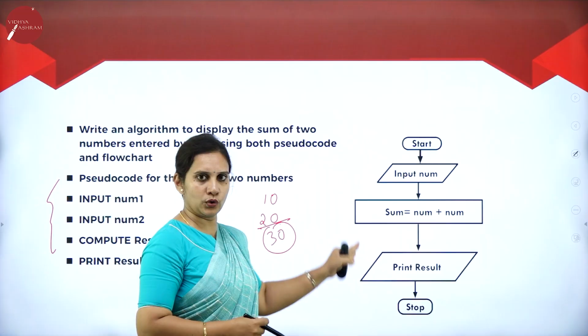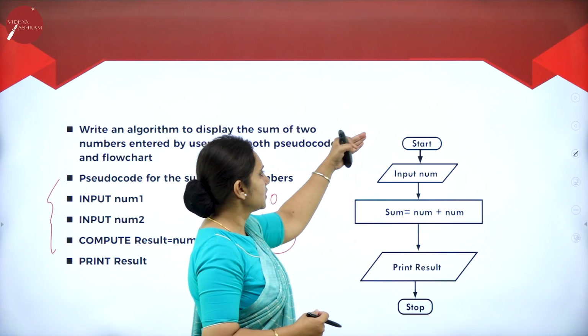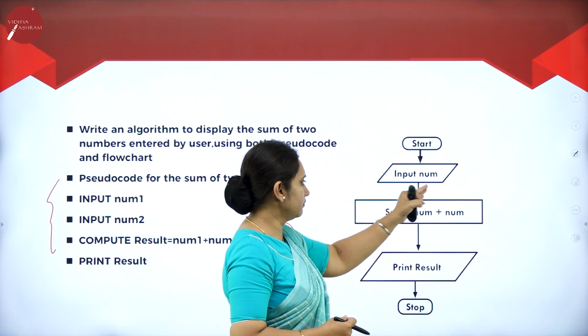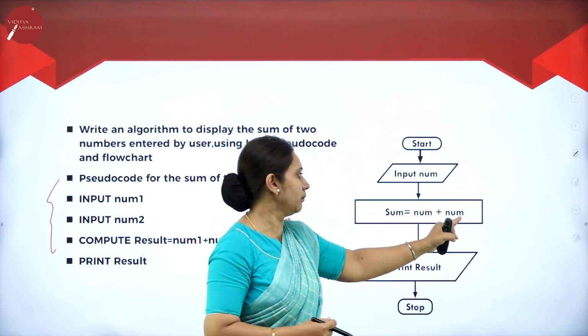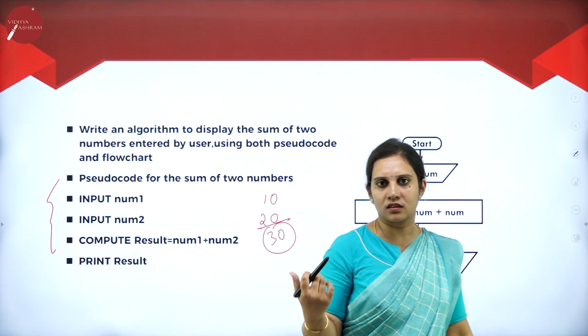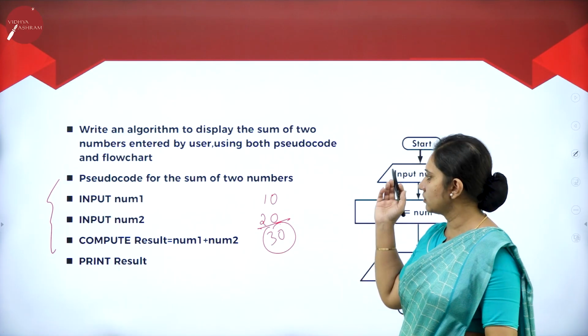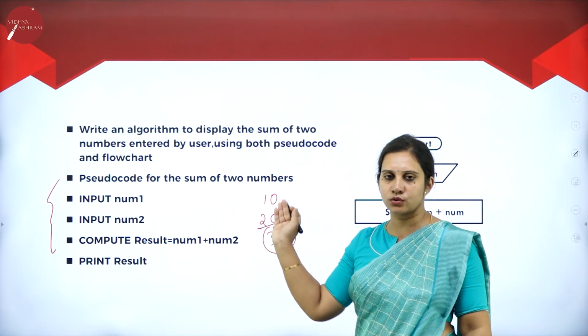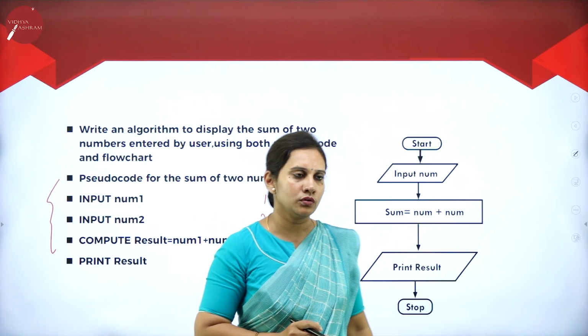So how does the same thing look as a flow chart? Start, input num, sum is equal to num plus num. Next, print result and then stop. So this is the example of pseudocode and the flow chart.